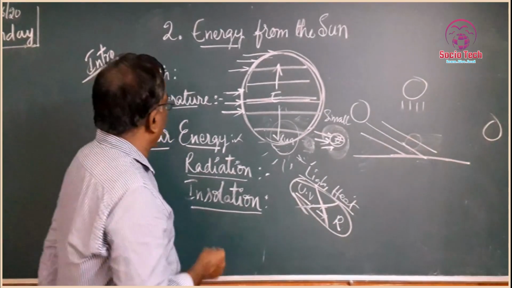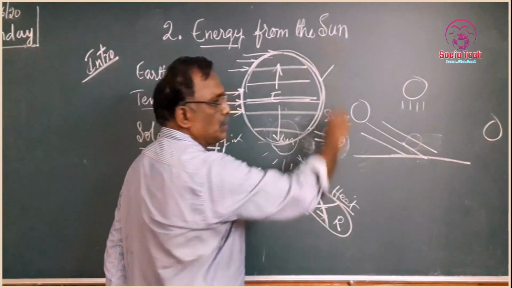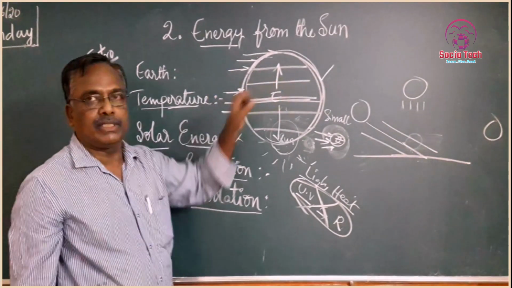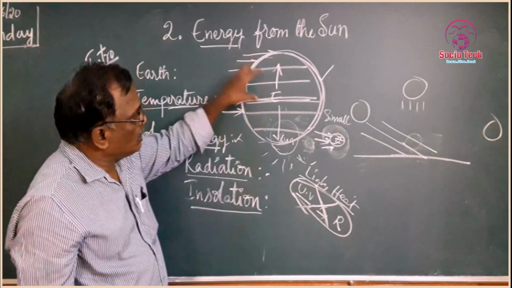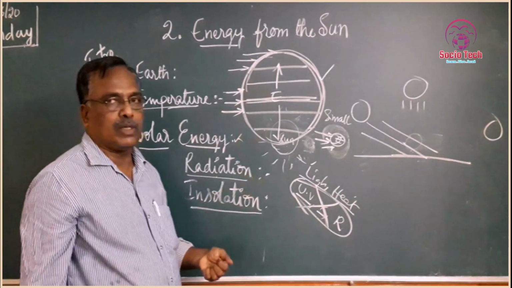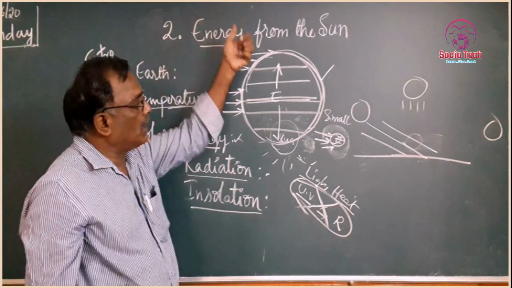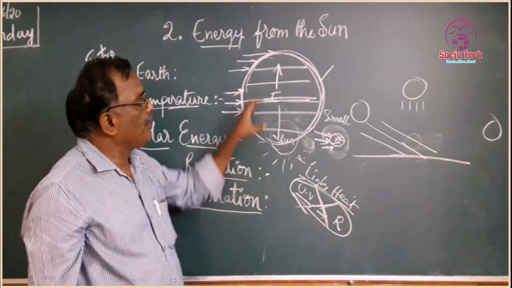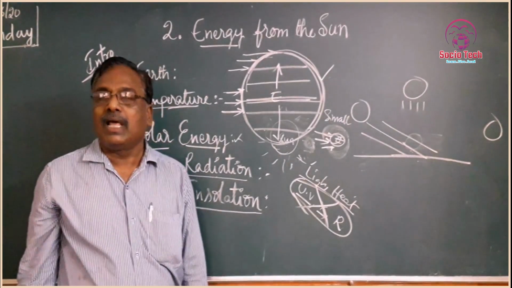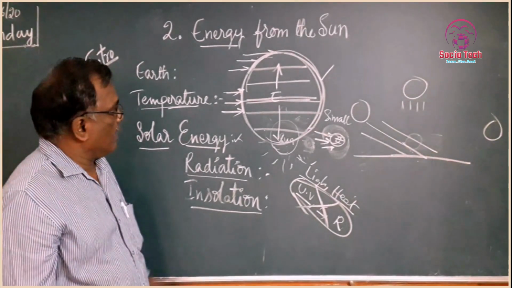So that means temperature is influenced by what? Latitudes. Based on the latitudes, the temperature depends. The latitudes nearby the equator experience more temperature. The latitudes towards the North Pole and towards the South Pole experience less temperature, less insolation, less energy. Okay.